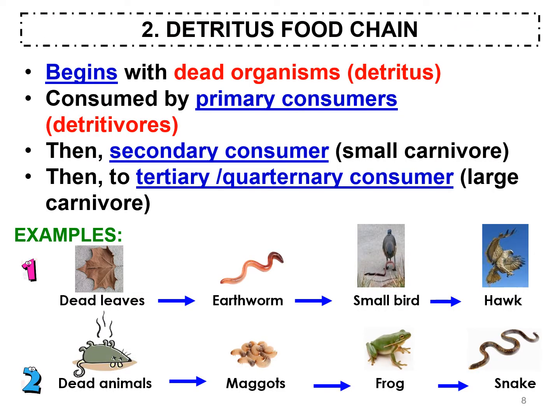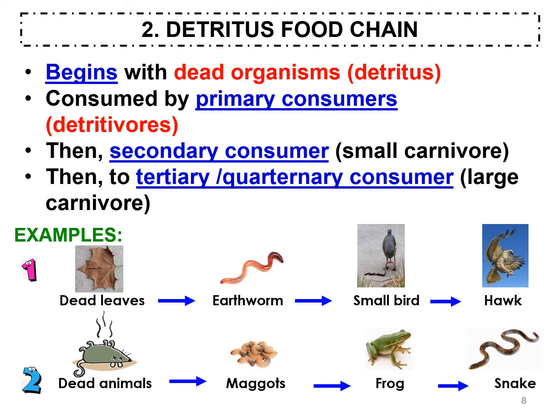The detritus food chain begins with the organism which we call detritus. That is the first trophic level, which will be consumed by primary consumers. We call them detritivores. Then the secondary consumer eats on the detritivore, and then a large carnivore will eat on the small carnivore.